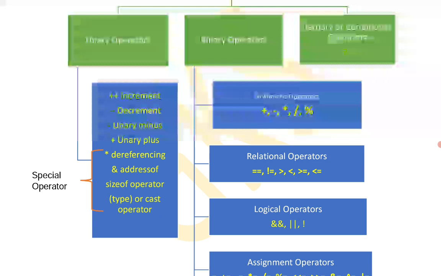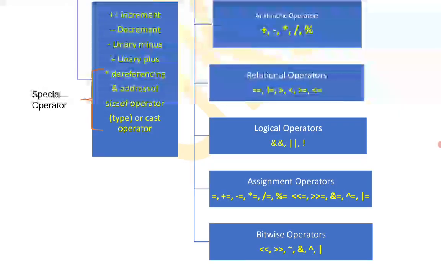Unary operators are plus plus, minus minus and so on; these are special types of operators. Binary operators are arithmetic operators, relational operators, logical operators, assignment operators, and bitwise operators.